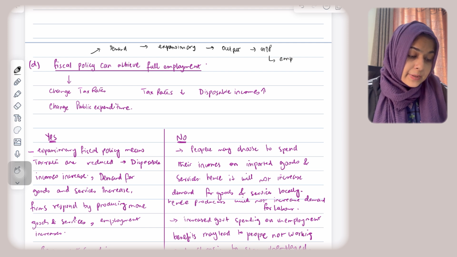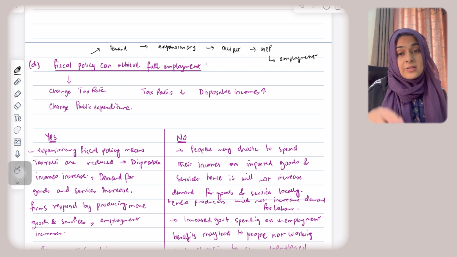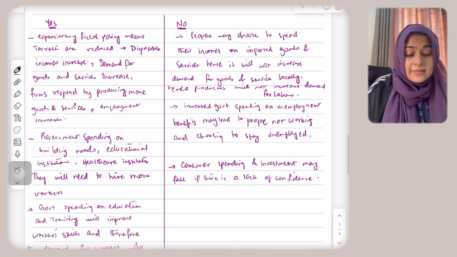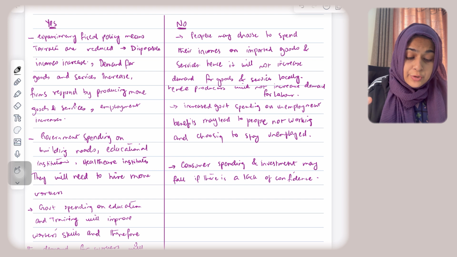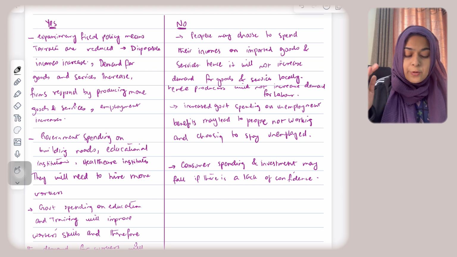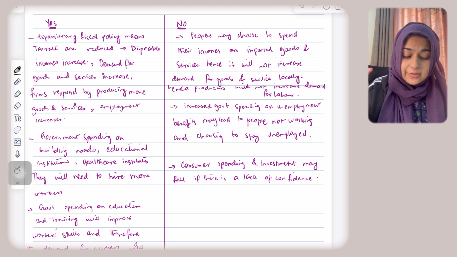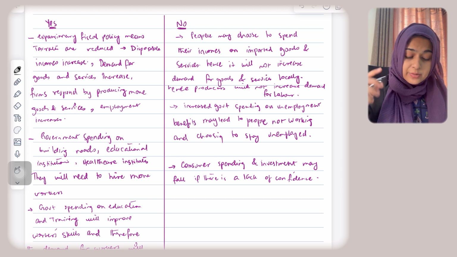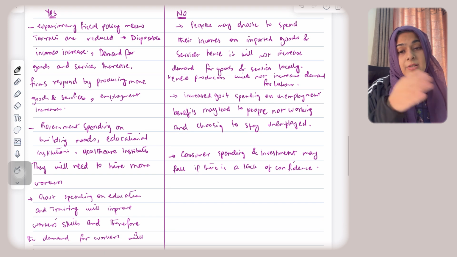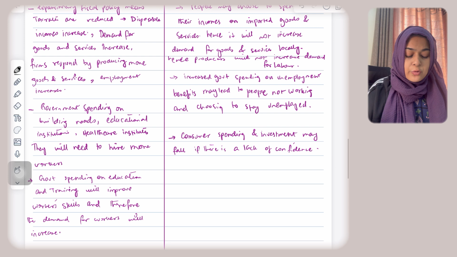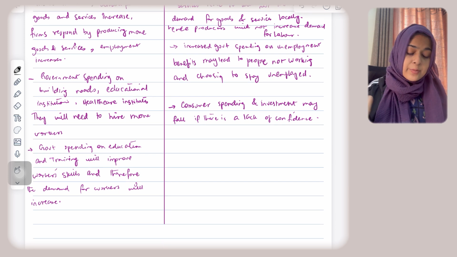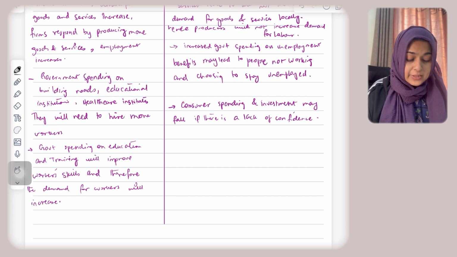Also employment increases. So what they mean is that with expansionary fiscal policy, tax rates should be reduced, disposable income will increase, demand for goods and services will increase, firms will respond to the increasing demand by producing more goods and services, so hence they'll demand more labor as well. When labor is demanded, employment will increase, so that can help us achieve full employment. Government spending on building roads, educational institutions, healthcare institutions, all of these will also require government to hire more workers. That means again employment will increase.